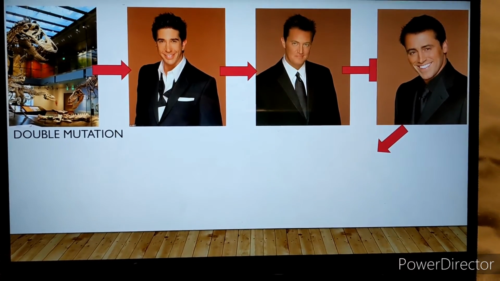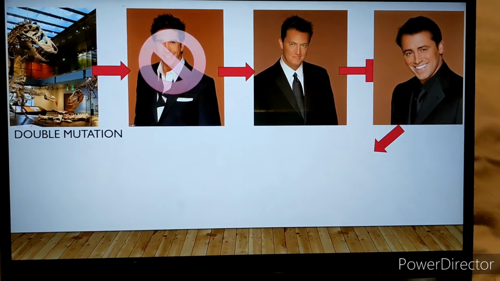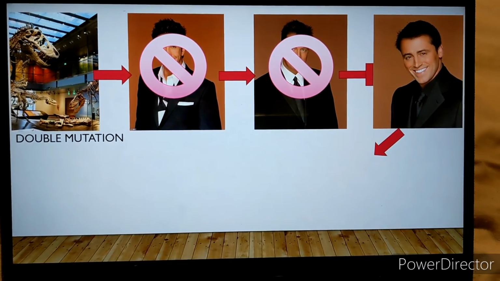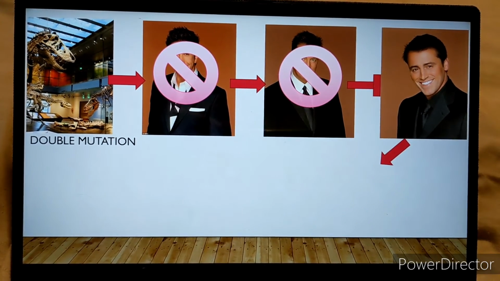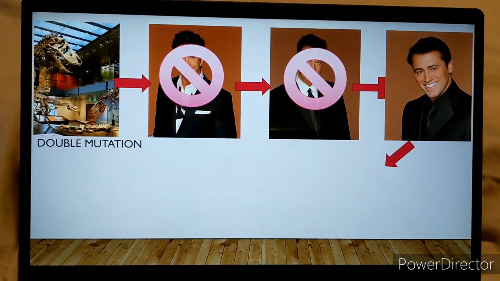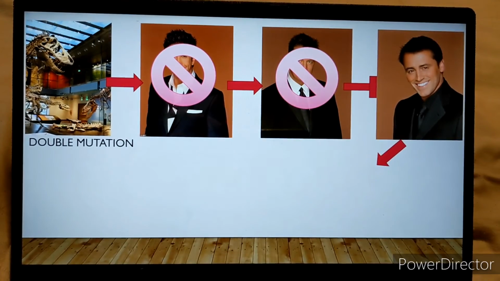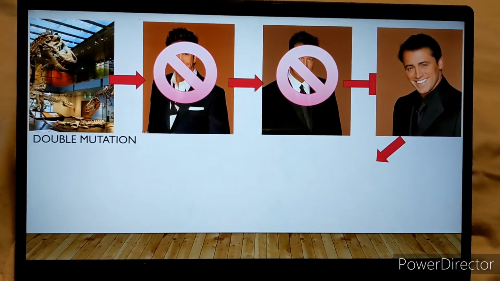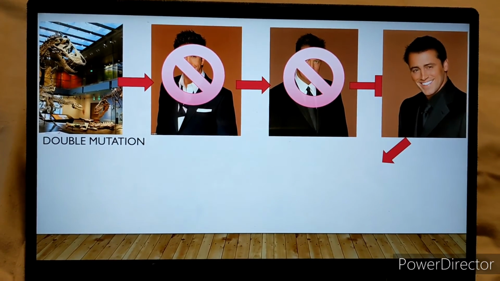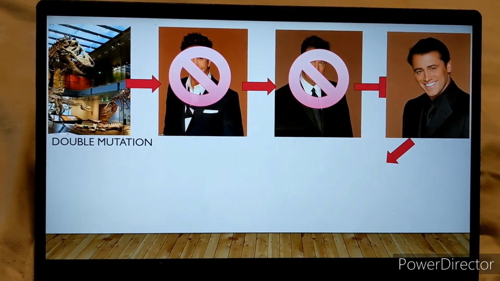Now let's look at a double mutation. In the double mutation, we're going to get rid of Ross and Chandler. The museum is still having a benefit night. However, Ross is not there to give the speech anymore. And that means Ross is no longer activating Chandler to get dressed, which doesn't repress Joey from getting dressed.